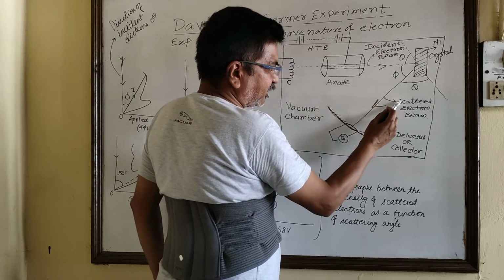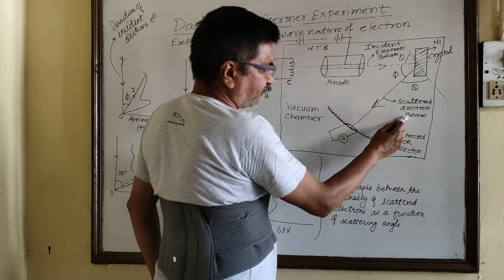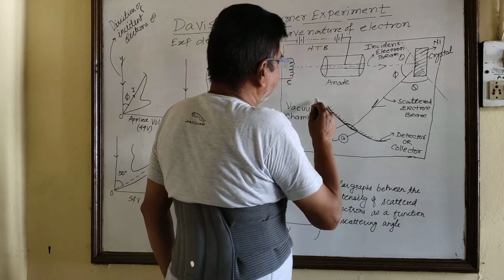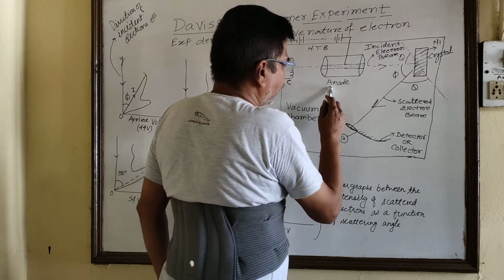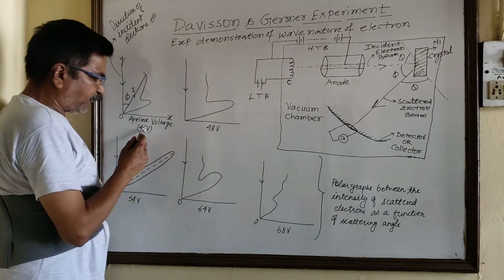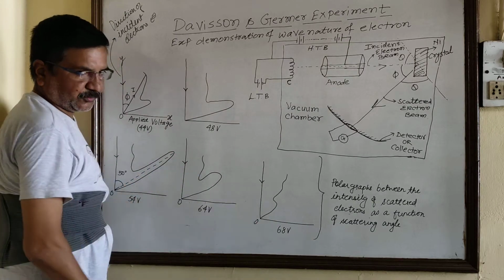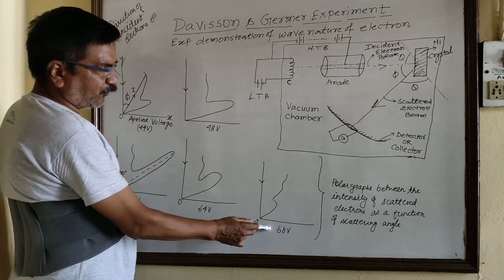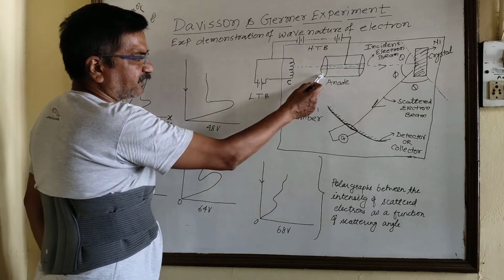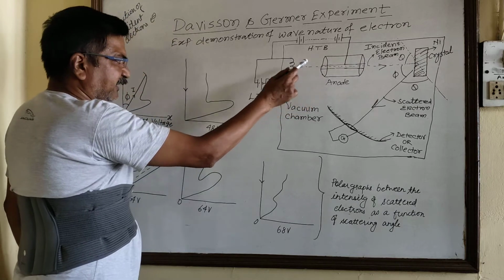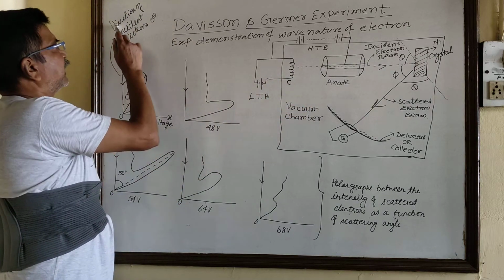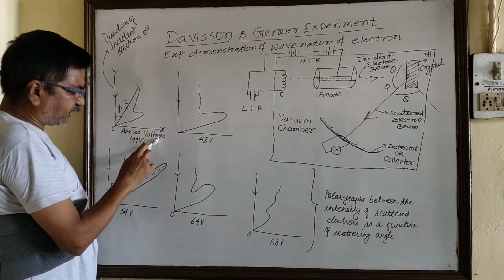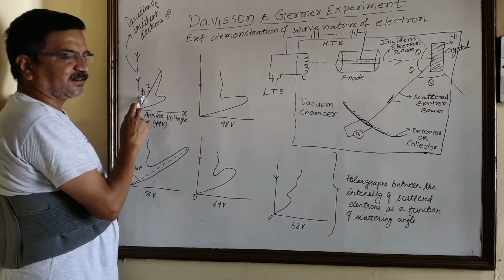We measure the intensity of the scattered beam with the help of the galvanometer. So this experiment is repeated with the voltage between the cathode and anode ranging from 44 volt to 68 volt. Meaning between 44 volt and 68 volt, this experiment is repeated several times, and a graph is plotted between the intensity of the scattered electrons and the applied voltage as a function of the scattering angle.